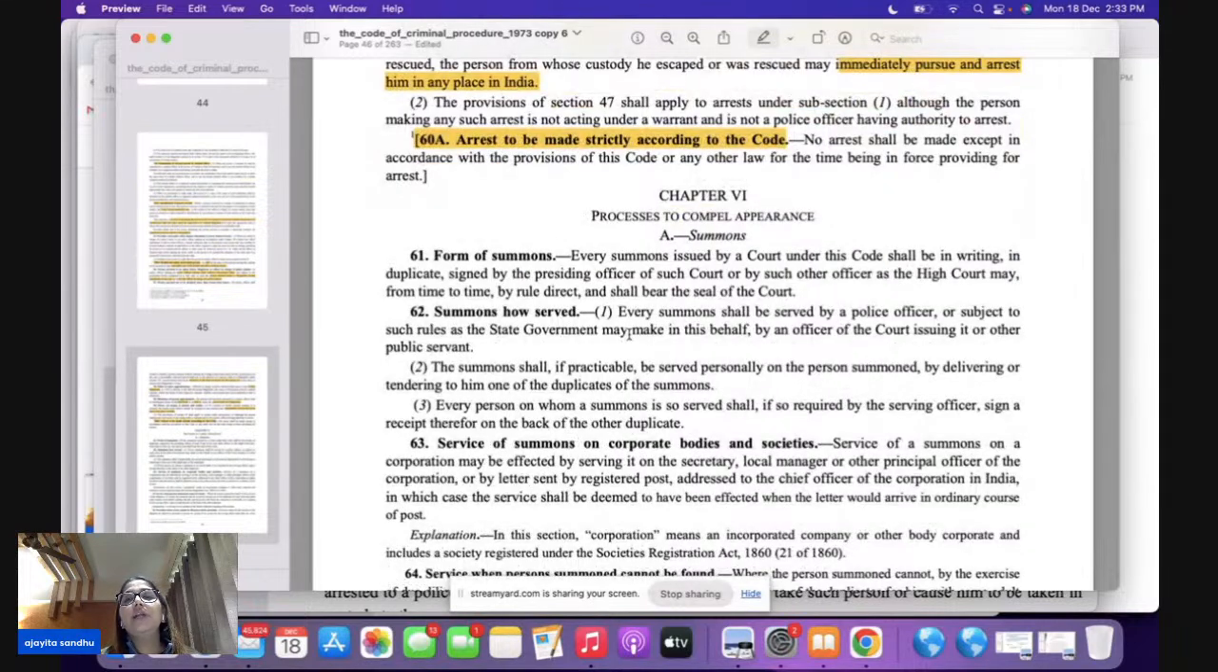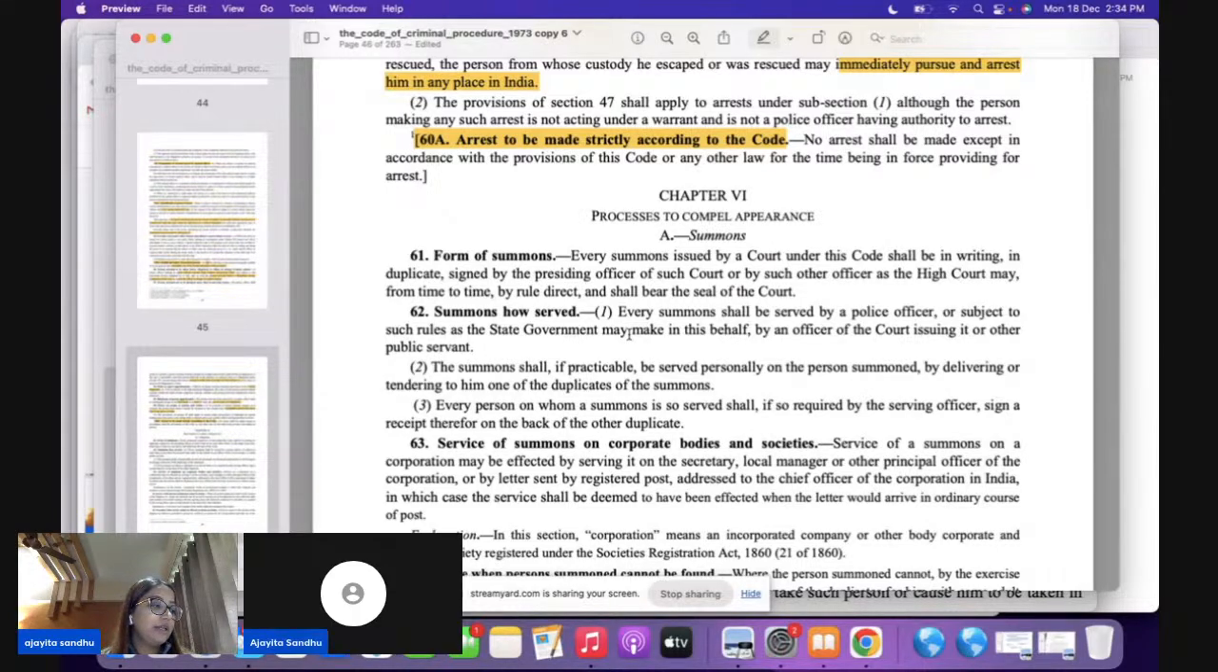Chapter 6 now talks about how you are going to compel the appearance. So we have summons first. When we speak of summons, section 61 is talking about,